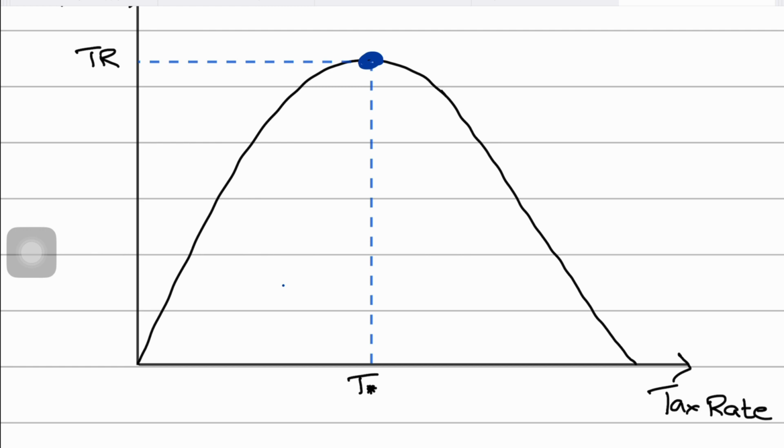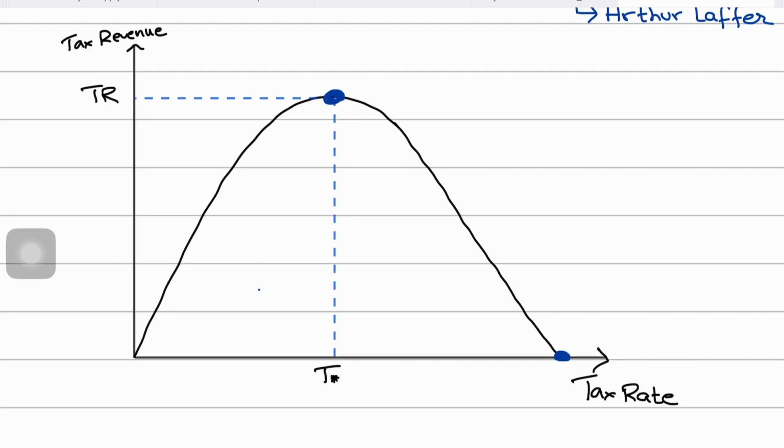Like if the tax rate is maybe over here, let's say the tax rate is 100%, at this point workers have no incentive to work at all because most or all of their income goes to the government as taxes, right? Now, economists do agree that there is indeed a correlation between the tax rates, the incentive to work, and the government tax revenue.